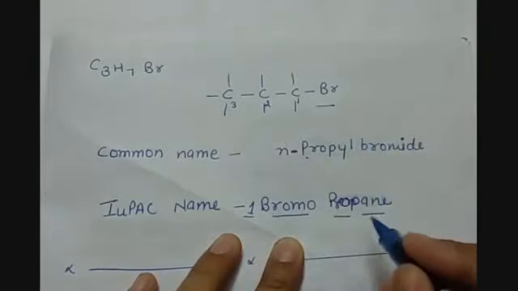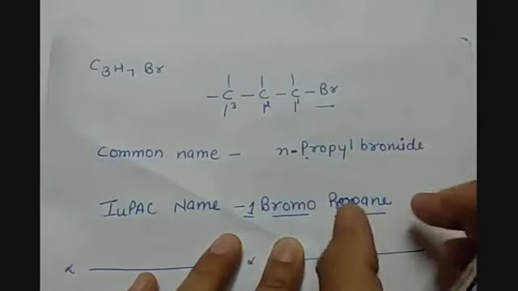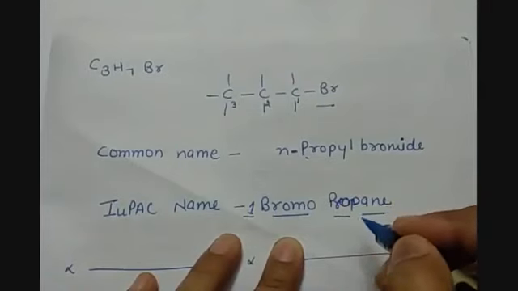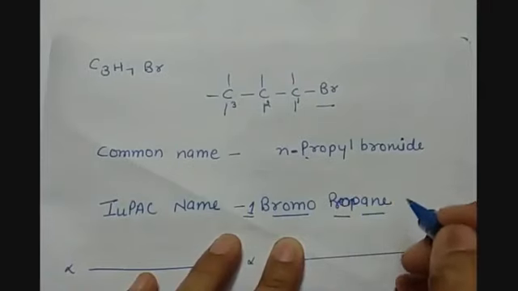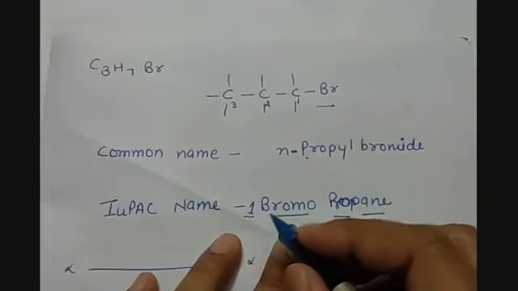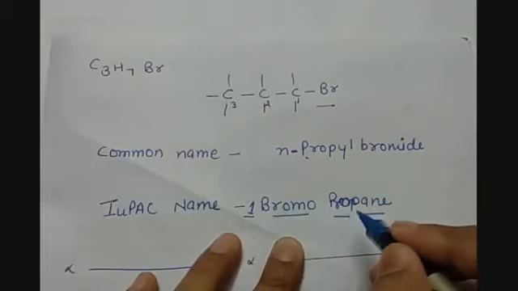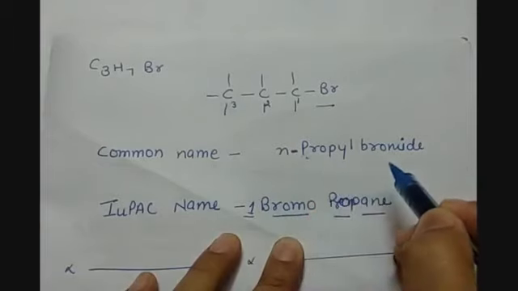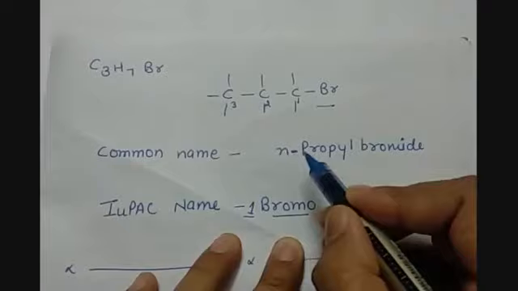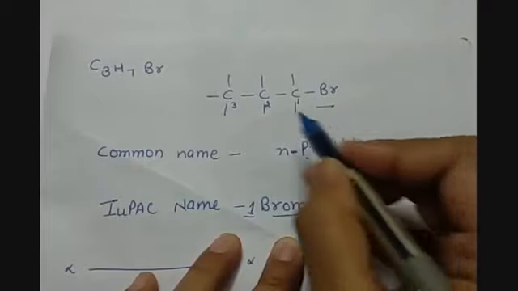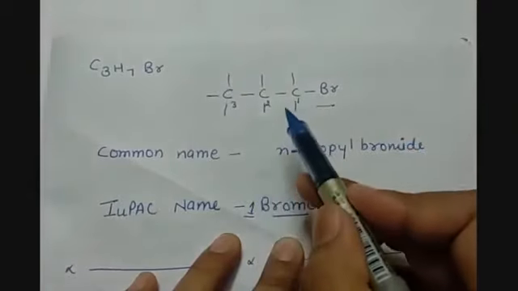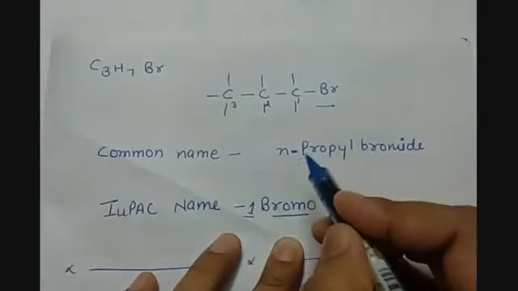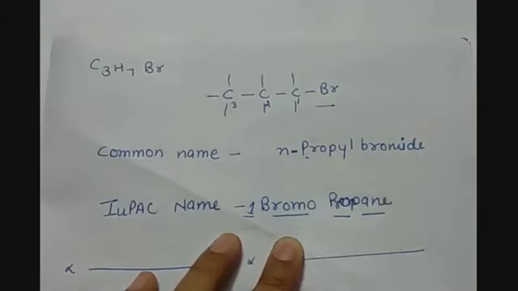So prop is the word root and ane is the primary suffix. There is no secondary suffix, so it will be named as 1-bromopropane, and its common name is n-propyl bromide, because this is the propyl group and here we are attaching bromine. So this is normal propyl bromide.